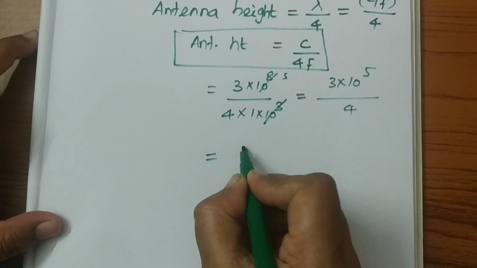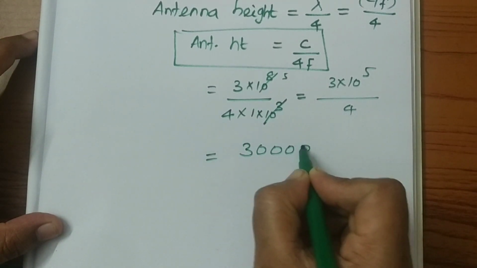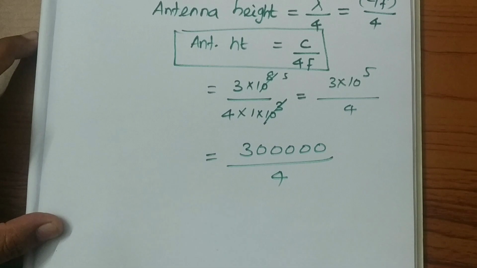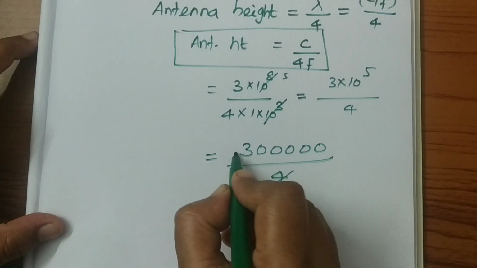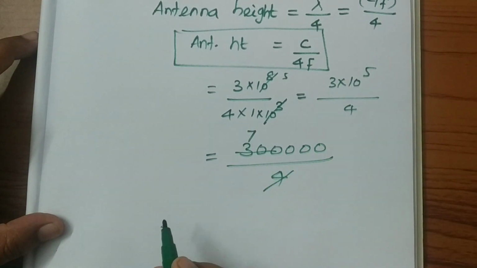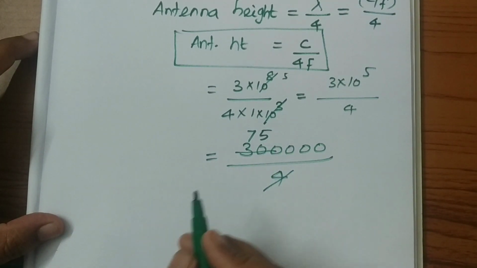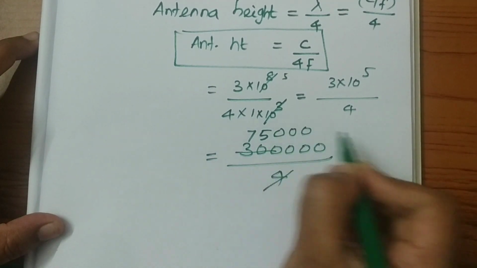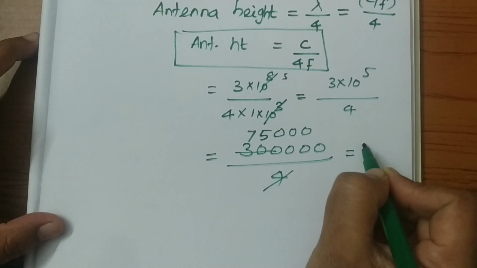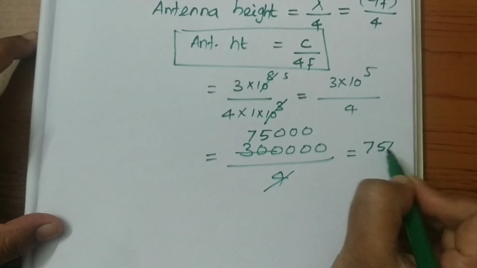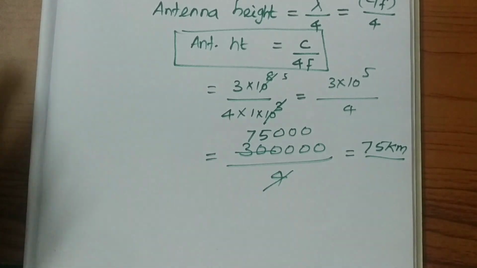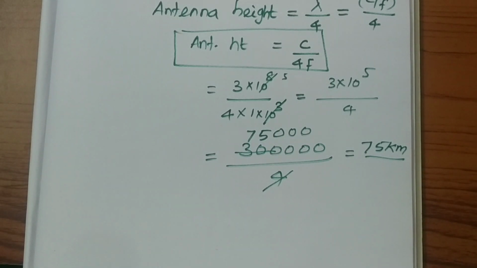Now this is equal to 75,000 meters, which is nothing but 75 kilometer.